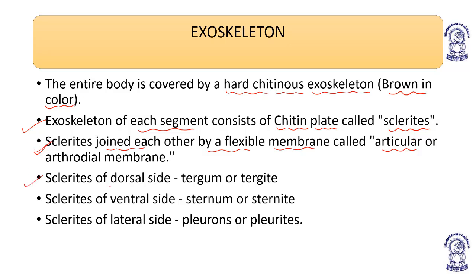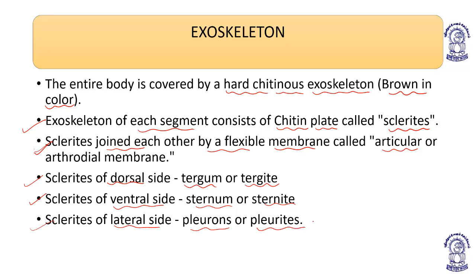Sclerites of the dorsal side are known as tergum or tergites. Sclerites of the ventral side are known as sternum or sternite. And sclerites of the lateral side, pleuron or pleurites.